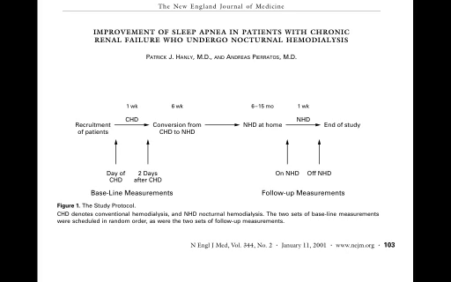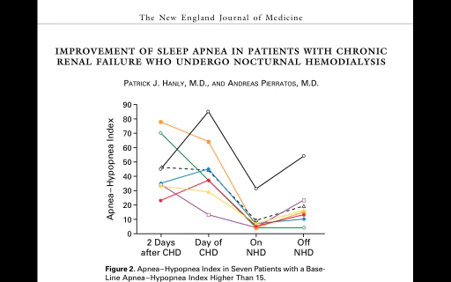And they did polysomnography again on the day when they were getting the nocturnal hemodialysis. By that time, after 6 to 15 months, these patients were very stable on nocturnal hemodialysis. So what they did is a polysomnography on the night when they were having nocturnal hemodialysis, and then the next day before they were getting nocturnal hemodialysis, and look at the results.